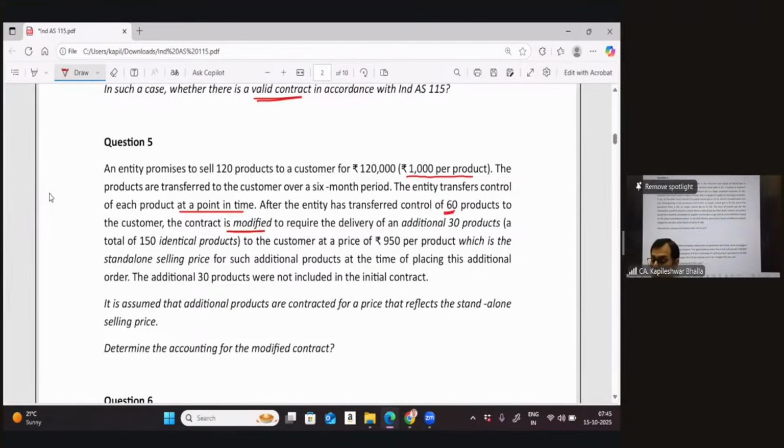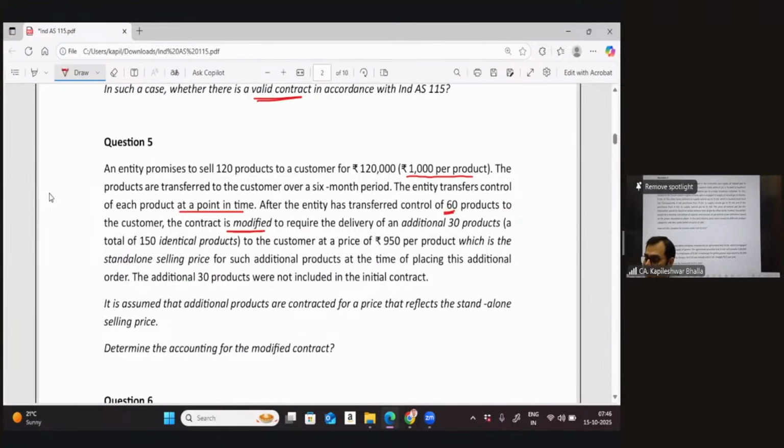One thing which I would like to caution you at this particular stage: sometimes when you read the word that the contract is modified, one tends to believe that yes, it could be a modification. Well, you need to apply your judgment, because even if the question says that it is modified, you need to see that the parameters of modification are met. If the parameters of modification are not met, it would be treated as a separate contract. So we should not be guided by the fact that it says the contract gets modified; we need to evaluate the parameters.